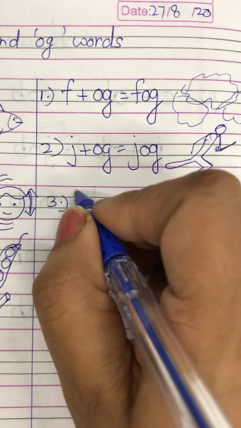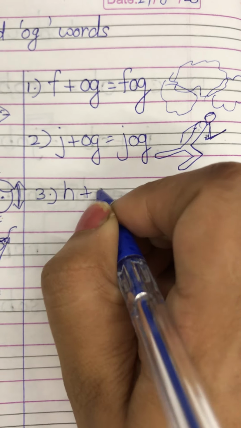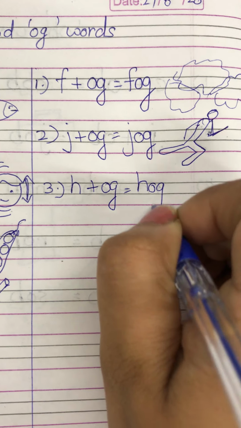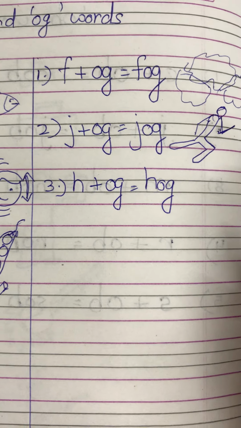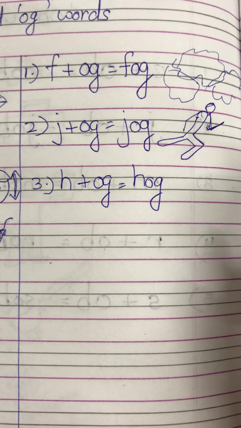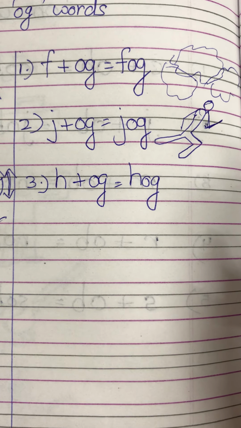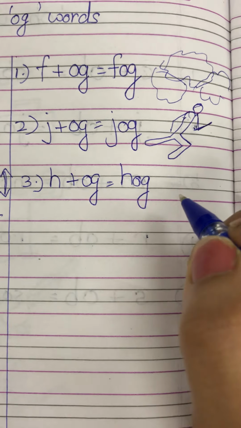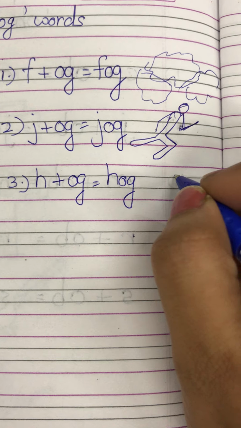Okay. Now next is hog. H, og is equal to hog. And hog is a pig. It is a pig that is allowed to grow large so that it can be eaten. It is a hog. Now let's make a picture here.